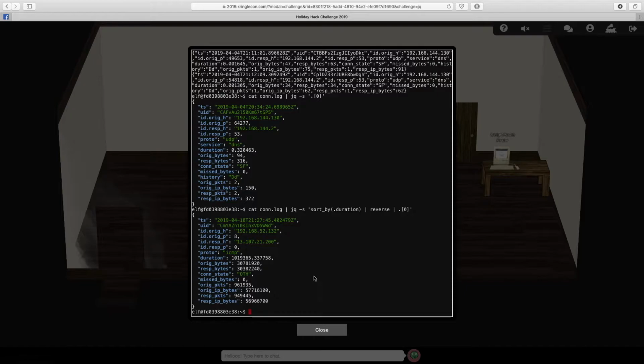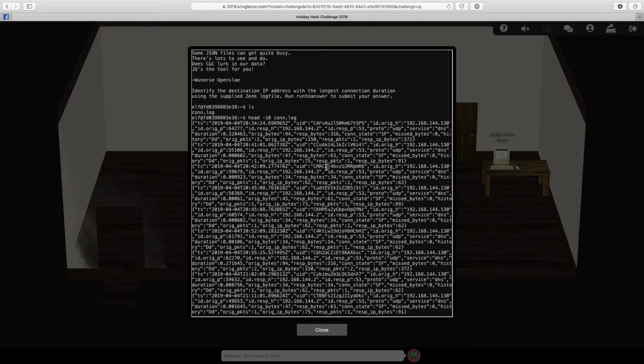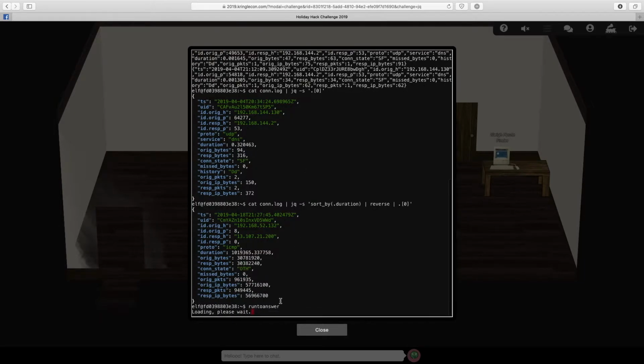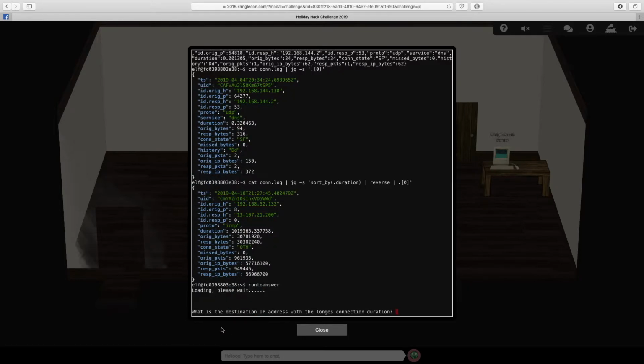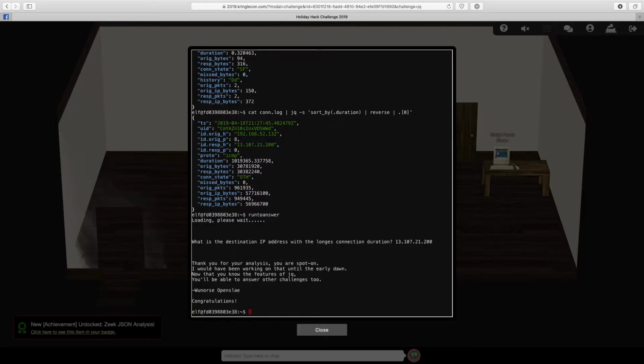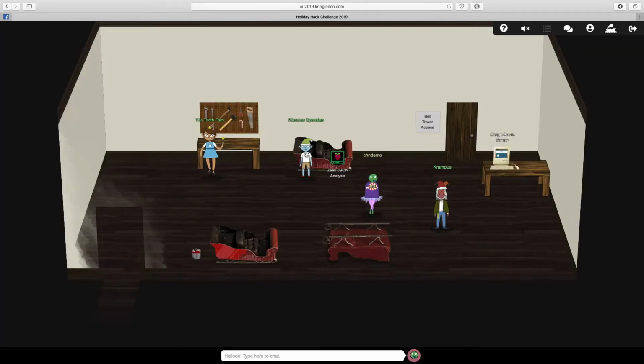So now we need to say run to answer, if I'm not mistaken. Run to answer, I think that was what they said at the top here. Run to answer to submit your answer. And it says submit, at least we'll need to wait. Okay, what is your destination IP address for the longest connection duration? So destination IP is going to be this one. So copy that in, enter, and that is correct. Okay, perfect. Now that you know the features of JQ, you'll be able to answer other challenges too, which is going to be challenge number 12.